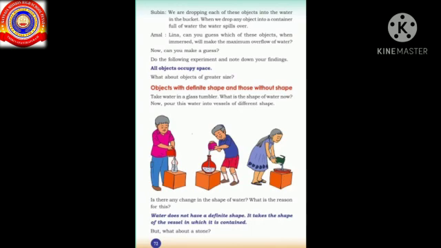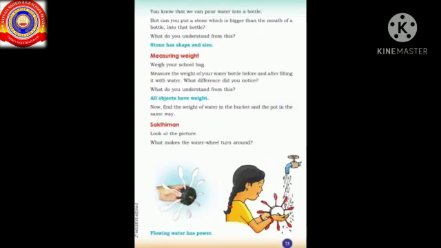Dear children, can you tell me any two things having a definite shape? Yes, very good. Stone, paper, etc. And the objects which do not have a definite shape? Say any two examples. Yes, water, oil, etc. Very good. All of you studied the topic very well, right? Shall we start today's session?